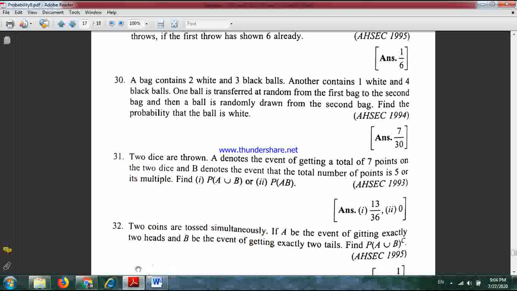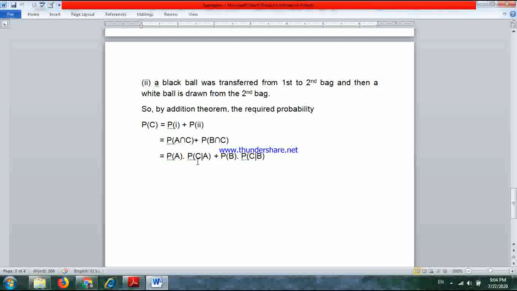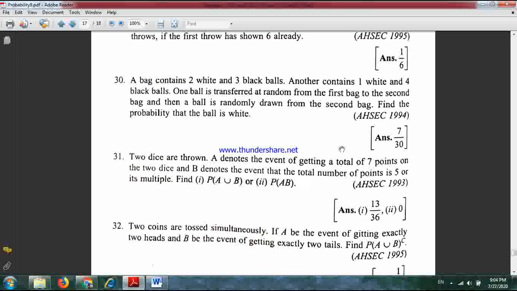So probability of C given A, that means probability of getting a white ball given that a white ball was transferred. In total, now in the second bag we have 6 balls. So out of 6, the total number of possible outcomes is 6C1 or simply 6, and the favorable number of outcomes will be 2C1. Why 2C1? Because the white balls are now 2.